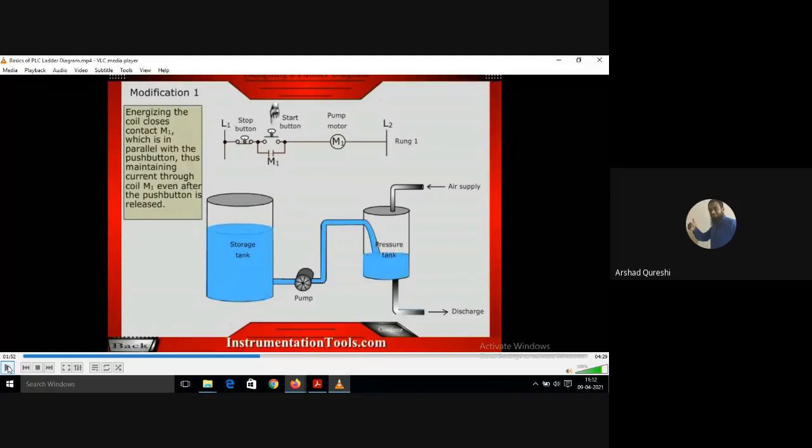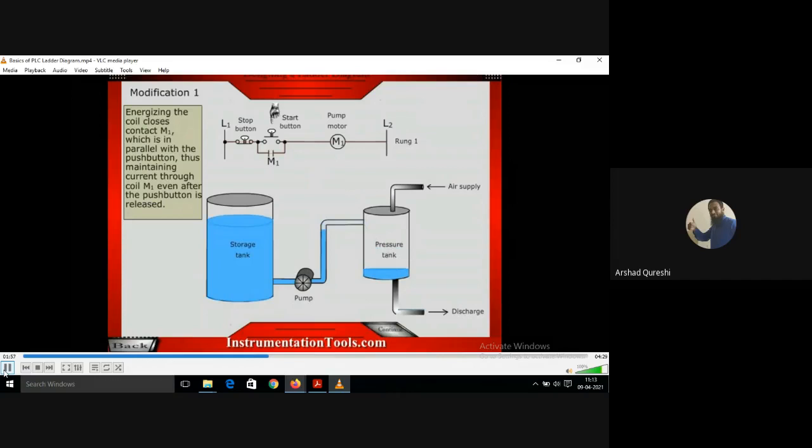What happens now? See, energizing the coil. What is written? Energizing the coil closes the contact M1. See this M1 contact which is below the start button, now it is closed, in parallel with the push button, thus maintaining current through coil M1 even after the push button is released. Now he has released the push button, and still the current is going through this M1 contact and the pump motor is getting energized.